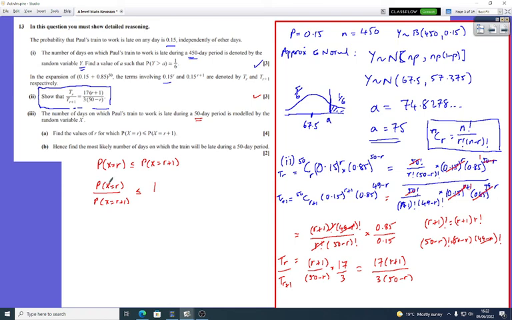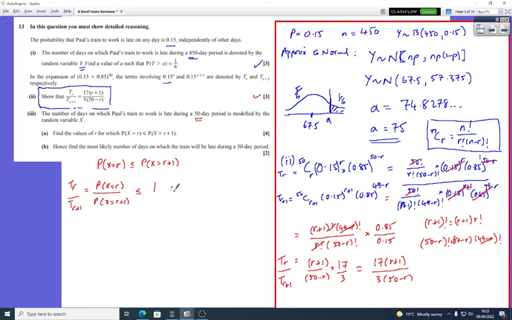Now that probability X equals r is the same as t_r, which we had here, and that probability X equals r plus 1 is the same as t_(r+1). So we've already done the hard work here.